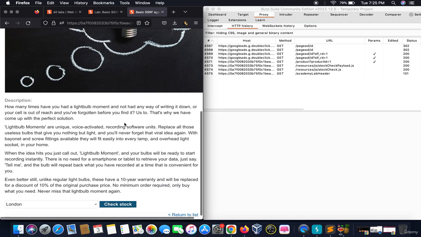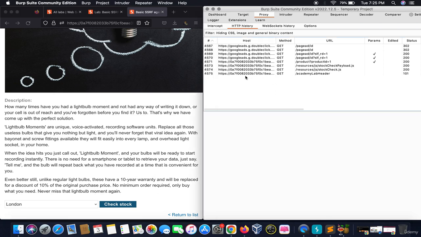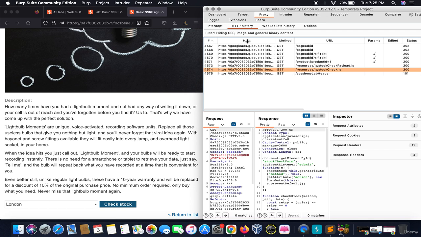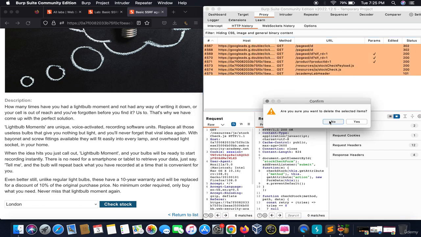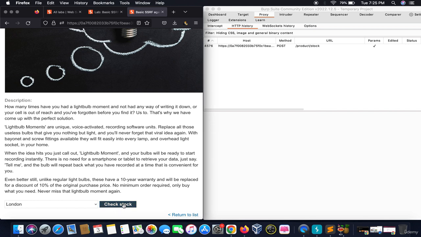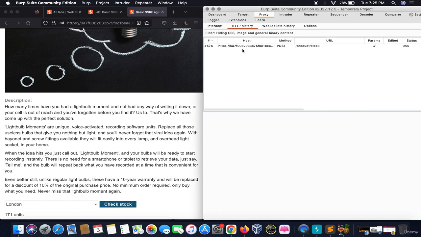And there is a functionality known as check stock. Let me clear it before we do any work so as to get a better understanding of how we need to exploit it. Once I click on the check stock, there are a variety of responses it loaded.